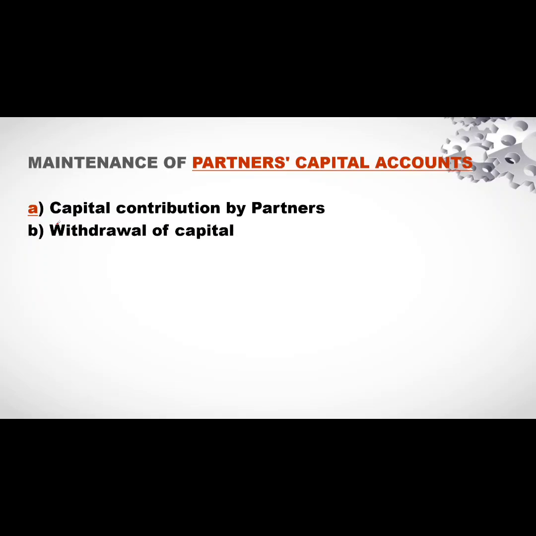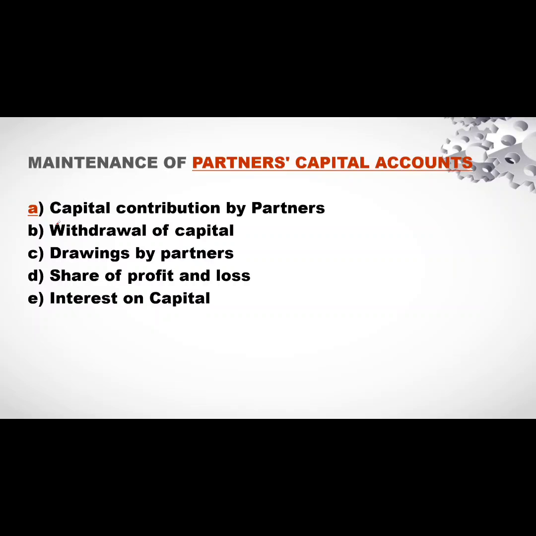So this includes certain adjustments, that is, the capital contributed or brought in by the partners, any capital that is withdrawn by the partners, drawings made by the partners for their personal use, how the profits and losses have to be shared between the partners, interest on capital, interest on drawings, and remuneration of the partners.